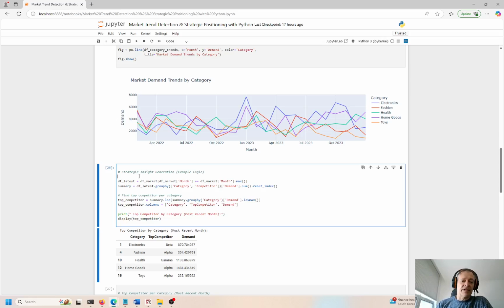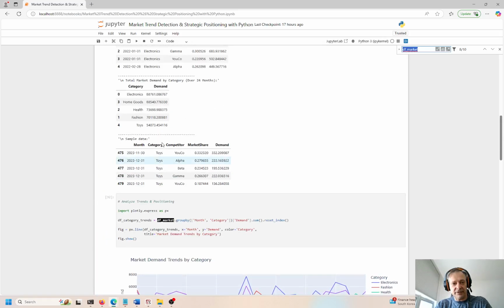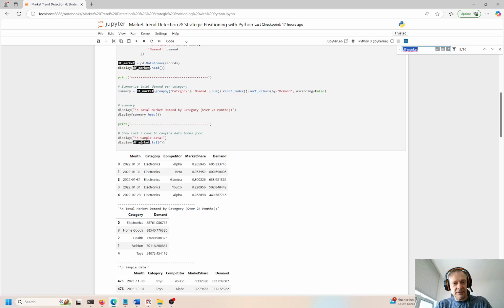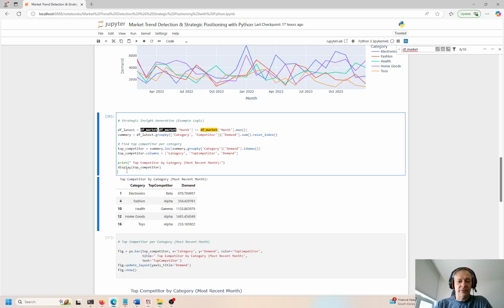So, strategic insight generation. This is the latest data frame by month. We're taking the maximum of the data frame market over here. So if you do Control F, you can see this data frame market comes up over here, right? And it comes up right here. This is the name of the data frame. And I'm going to share all this code with you guys, by the way. I'm going to share the code when I post the video later today.